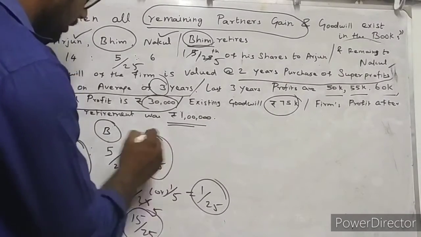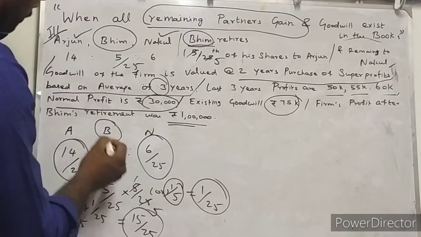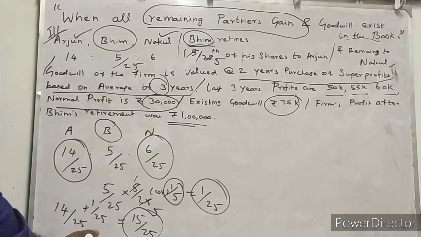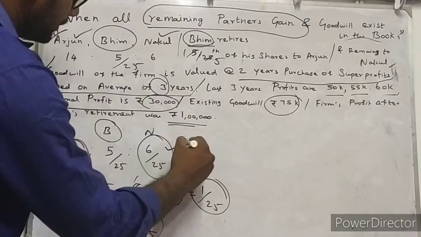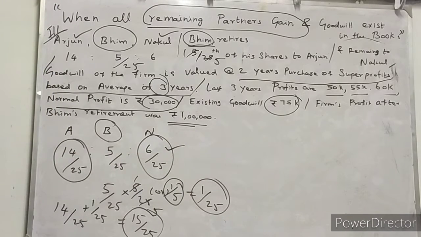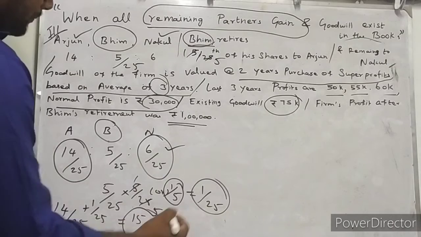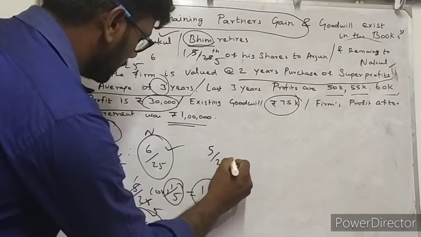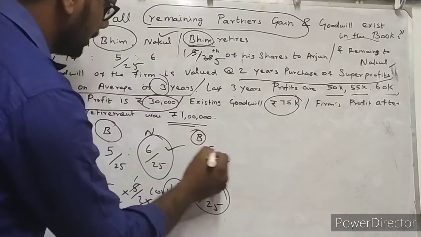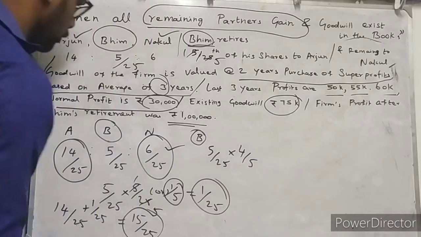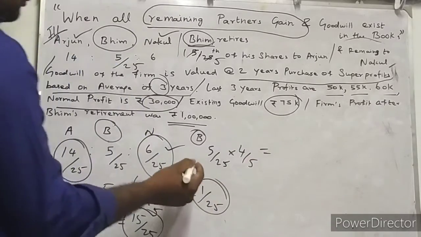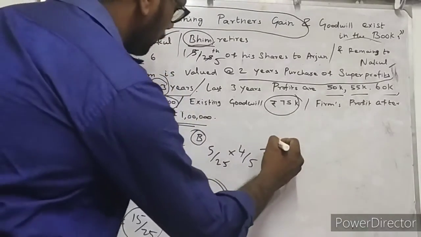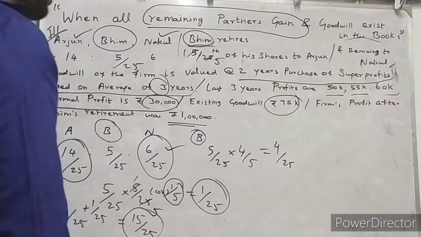At the same time, for Nakul: if 1 by 5 goes to Arjun, then the remaining 4 by 5 goes to partner Nakul. Nakul's existing profit and loss sharing ratio is 6 divided by 25, and with that we should add the gain. 5 divided by 25 is Bhim's share, and from that 4 divided by 5 goes to partner Nakul. So 4 divided by 5 of 5 divided by 25 is equal to 4 divided by 25.